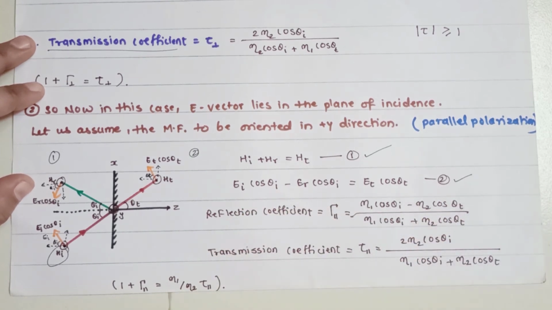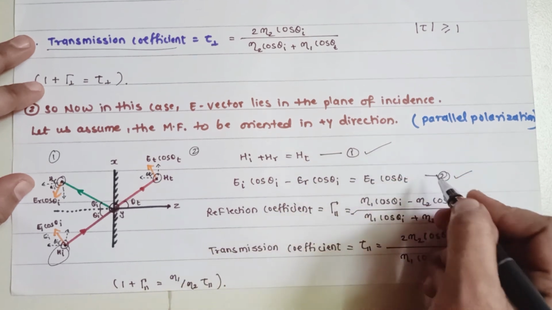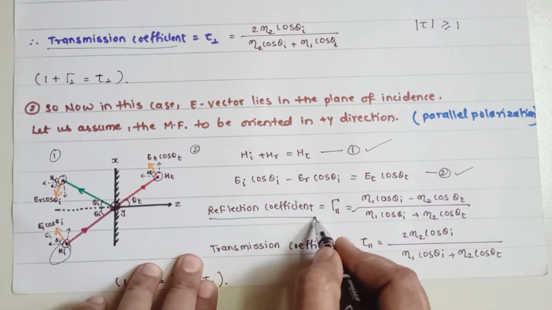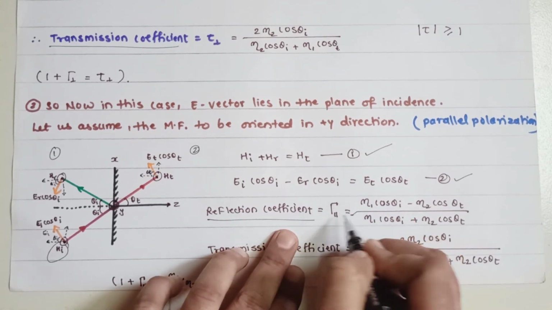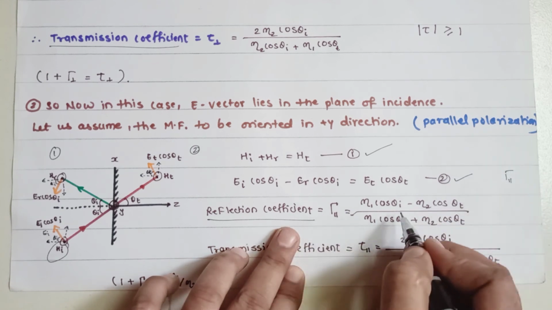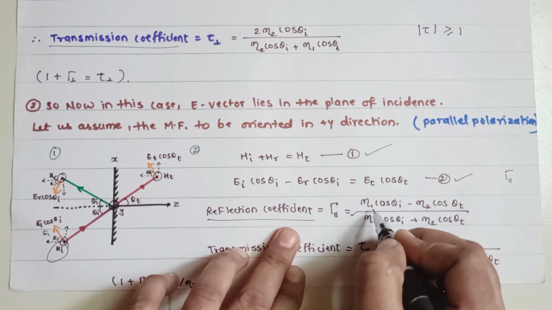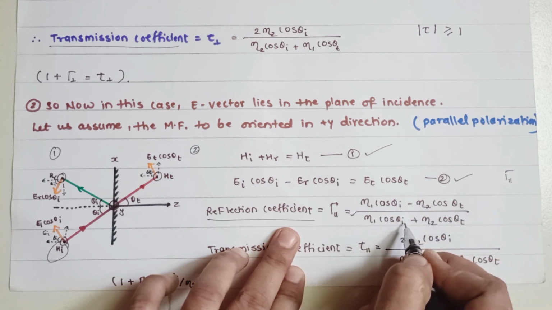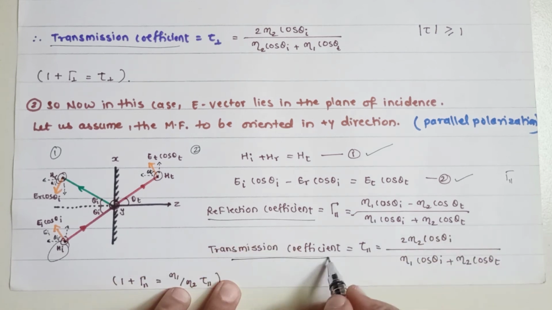Now in order to determine equations 1 and 2, doing some algebra, we are going to solve these equations and you will get the reflection coefficient value. For parallel, you have to put a double vertical line, so capital Gamma parallel. So the reflection coefficient you will get is n1 cos theta I minus n2 cos theta t divided by n1 cos theta I plus n2 cos theta t. Okay, and the transmission coefficient value you will also get.